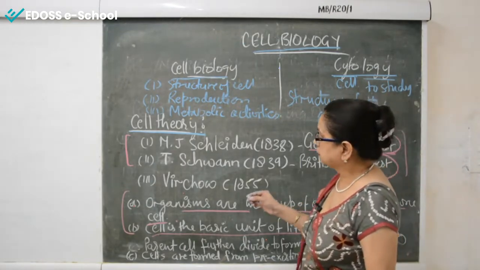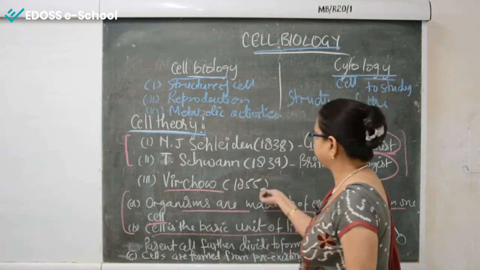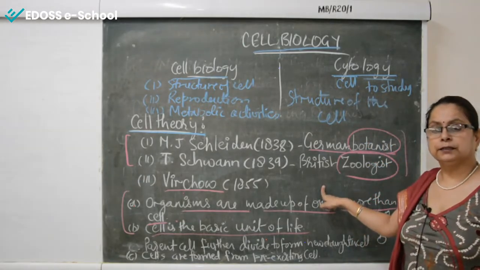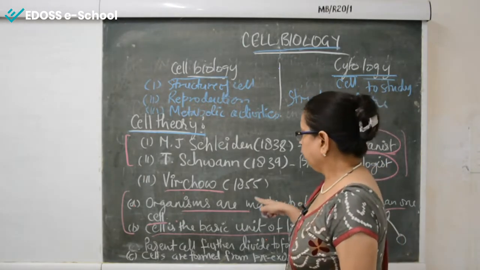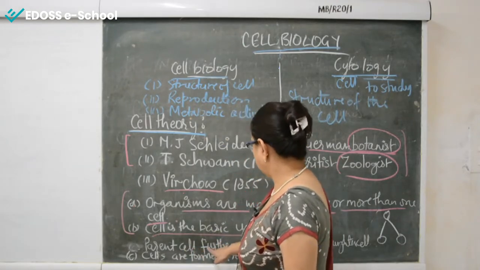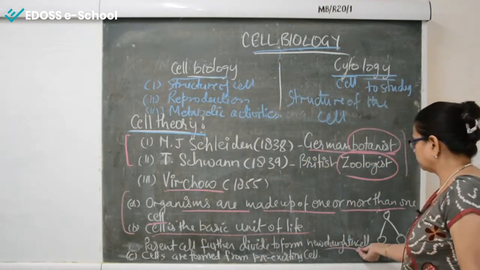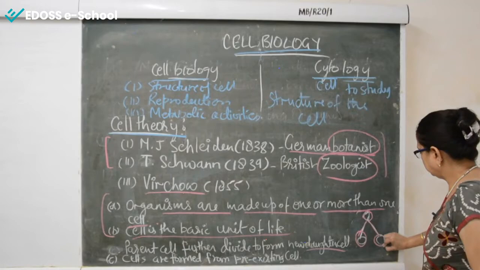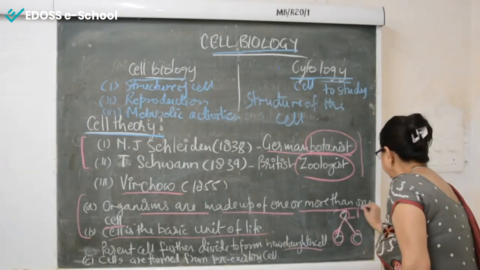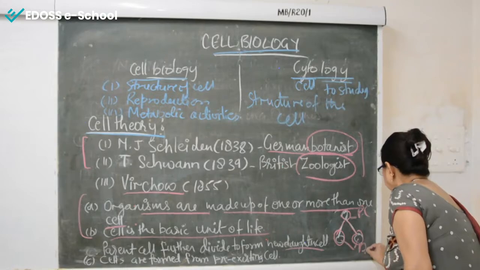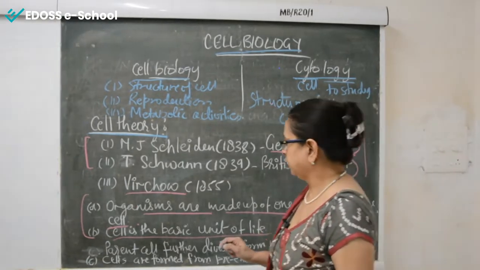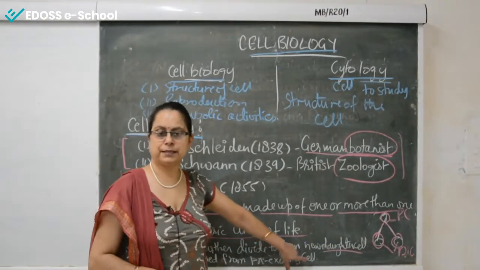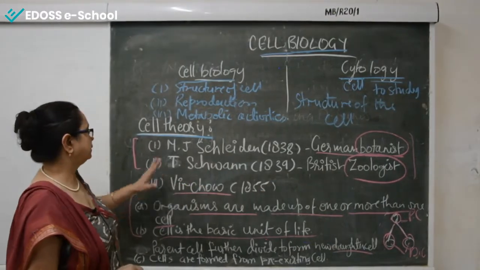Then the third scientist, Virchow, in 1855, gave the point regarding the reproduction that takes place in the cell. Virchow said that a parent cell divides further to form new daughter cells. If it is a parent cell, it divides and gives two daughter cells. This is the parent cell and these two are the daughter cells. So he concluded the third point of the cell theory, that cells are formed from pre-existing cells.